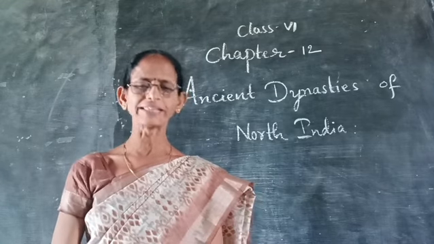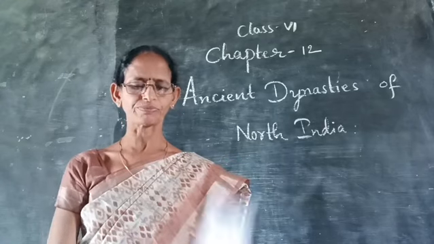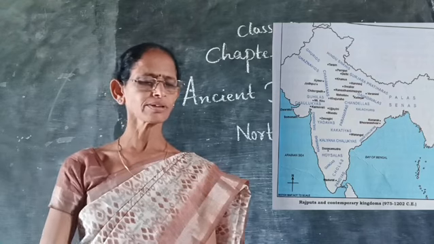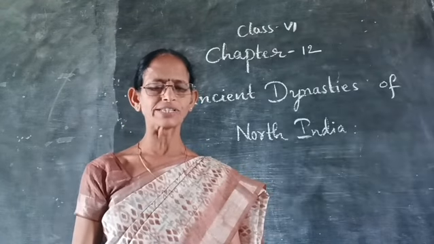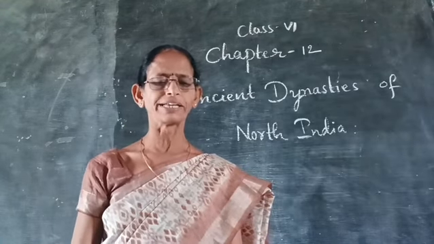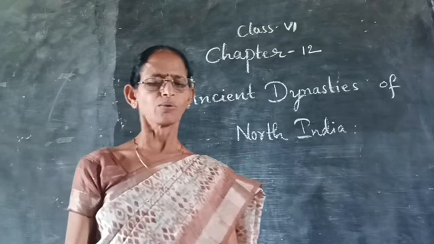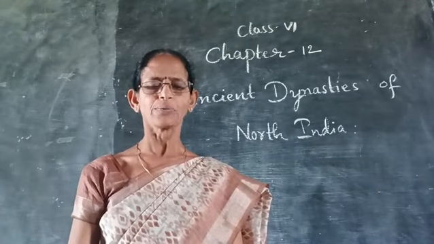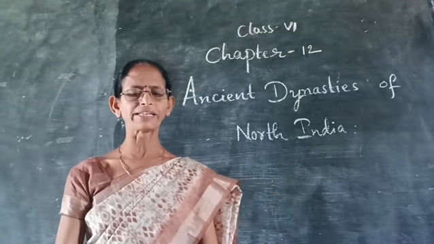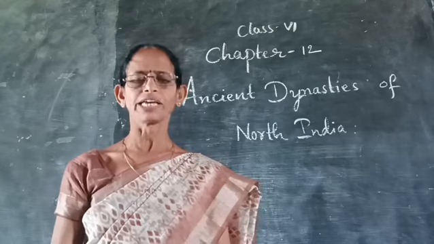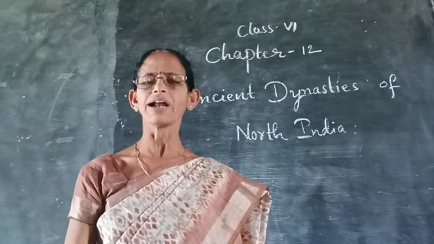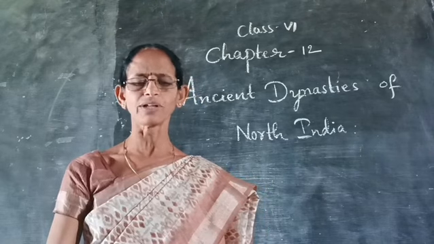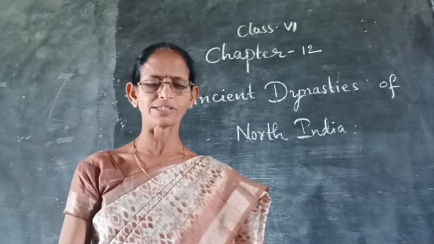Now, I am explaining about the Rajputs. Several Rajput dynasties played an important role in Indian history. Among them were the Gurjara-Pratiharas, the Palas, the Chauhans and the Guhilas. Now I am explaining about Prithviraj III. He was a famous king of the Chauhan dynasty. Prithviraj Chauhan III was the well-known ruler among the Chauhans.